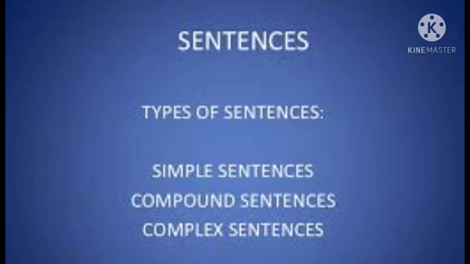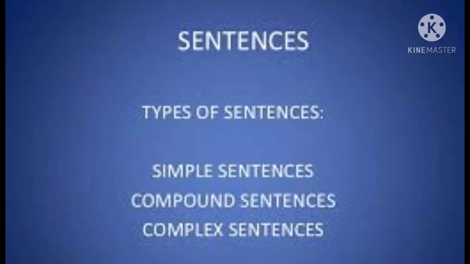Then we have the compound sentence. A compound sentence means it is a combination of two independent clauses. And there you can see the FANBOYS conjunctions together with the punctuation mark comma. Comma is compulsory in compound sentences. In compound sentences, a comma and any one FANBOYS conjunction will be there.